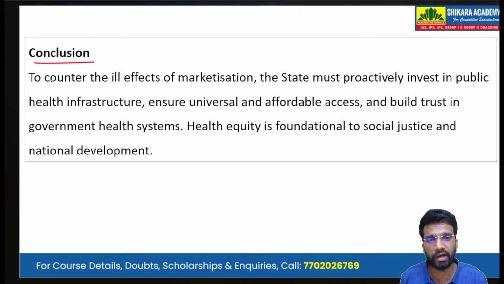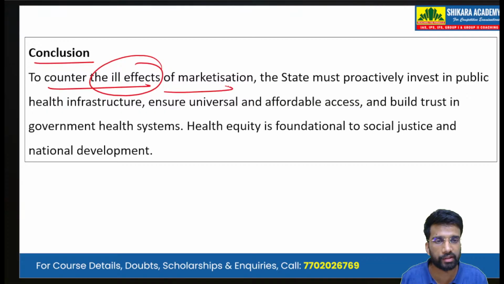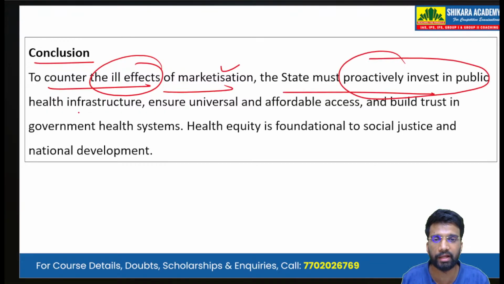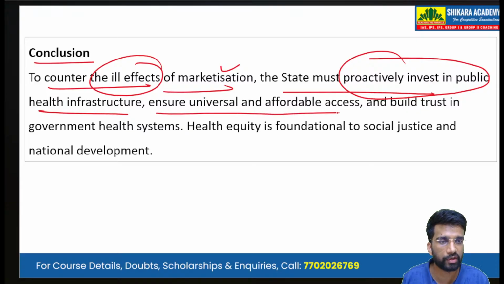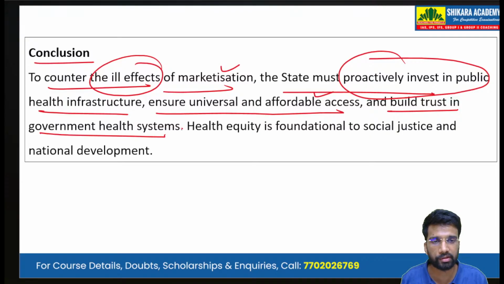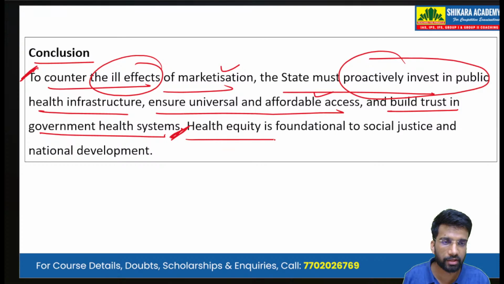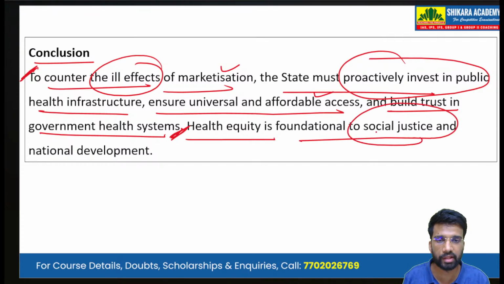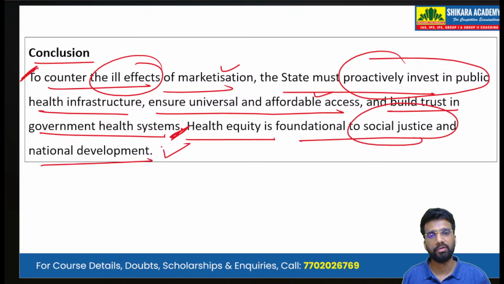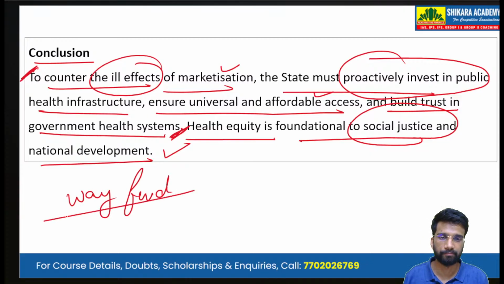Then in conclusion, we write: to counter the ill effects of marketization, the state must proactively invest in public health infrastructure, ensure universal and affordable access, along with building trust in the government health system. So this is the summarizing line. Health equity is foundational to social justice and national development. So this is our way forward.